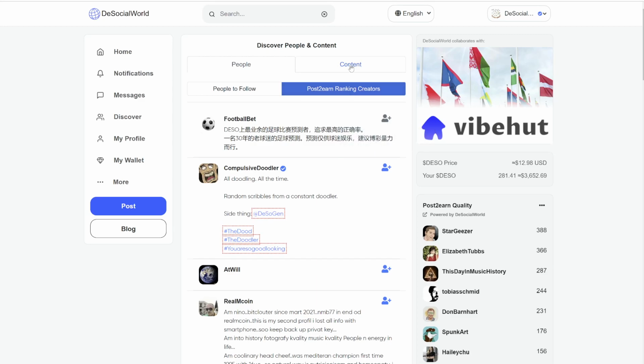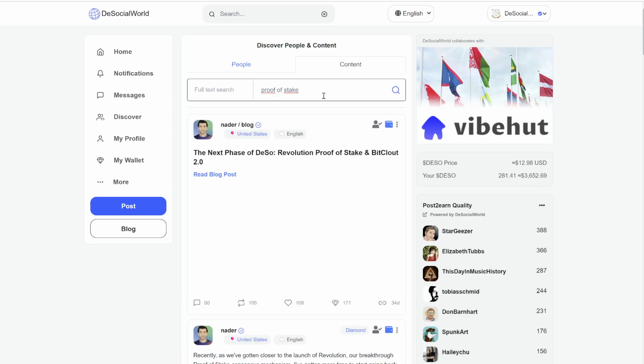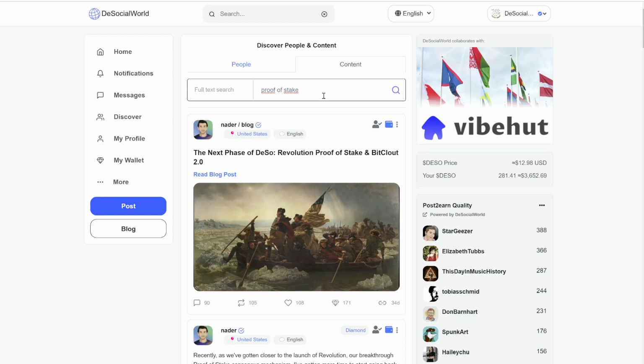You can also discover content. First of all, based on full text search. So we may want to look for anything related to proof of stake. And if we click on it, you'll get a list of interesting articles and posts on DeSo from proof of stake. To do this, we use the API from Search Cloud, and they provide us with all this information.